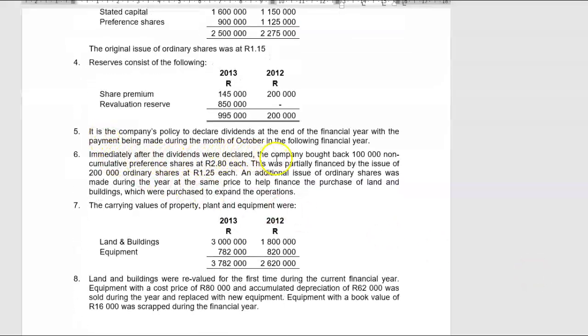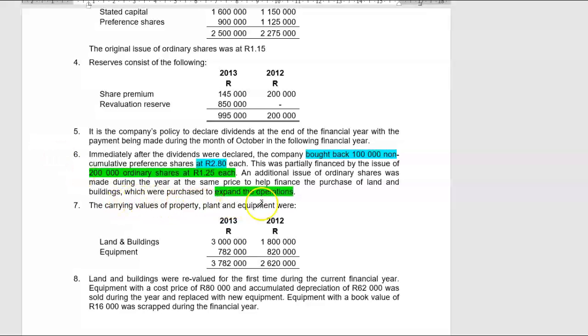Immediately after the dividends were declared, the company bought back 100,000 non-cumulative preference shares at a price of R2.80 a share. So that would be part of financing activities. This was partially financed by the issue of 200,000 ordinary shares. So there was also issue of shares at R1.25 each. An additional issue of ordinary shares was made during the year at the same price to help finance the purchase of land and buildings, which were purchased to expand operations. So land and buildings, obviously there was an acquisition, and that was for expansion purposes.